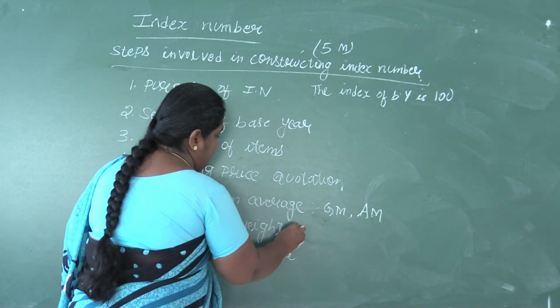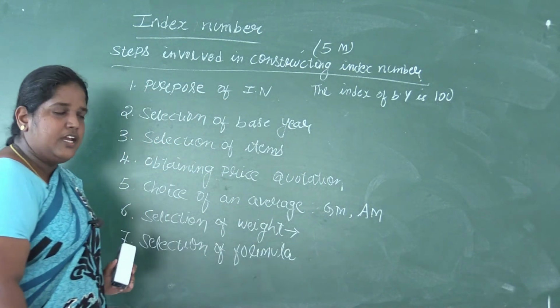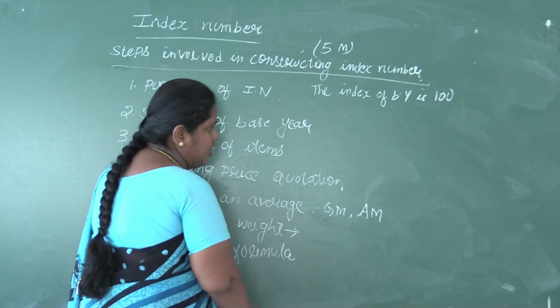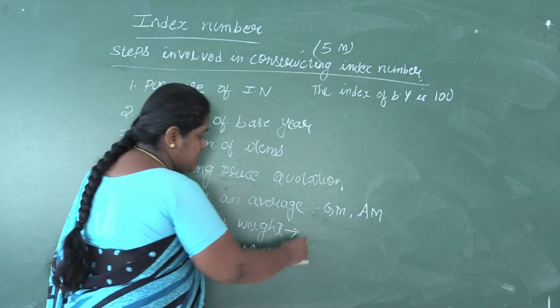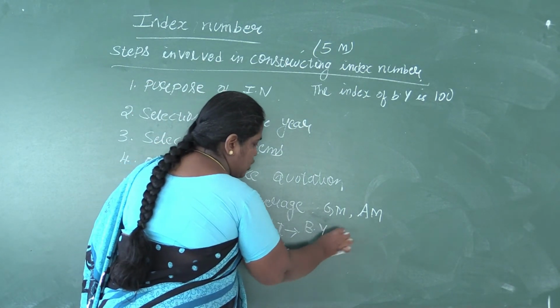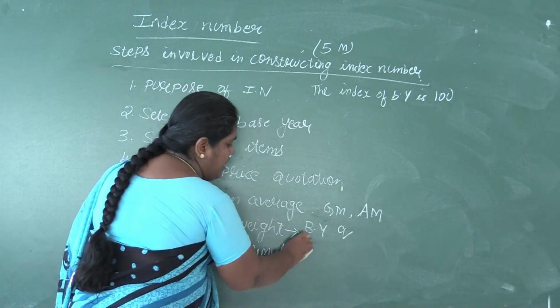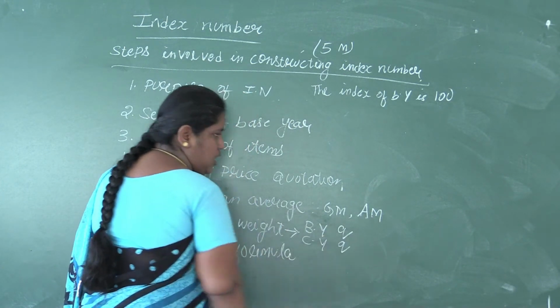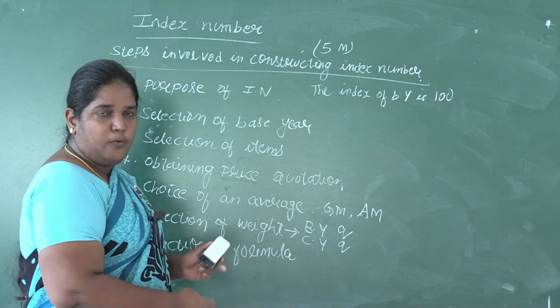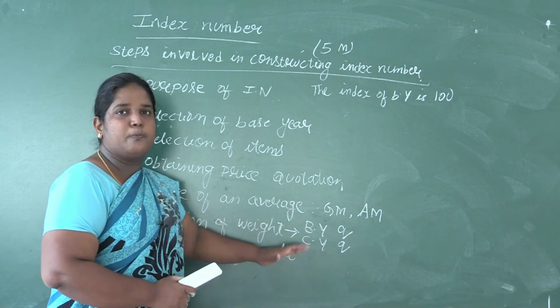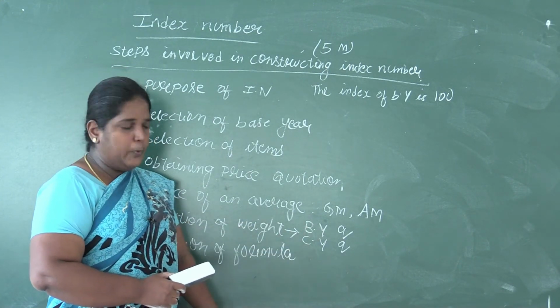Next, selection of weight. If you are doing the price index numbers, the weight can be base year quantity, or the current year quantity, or a combination of both, that is including both base year quantity and the current year quantity.